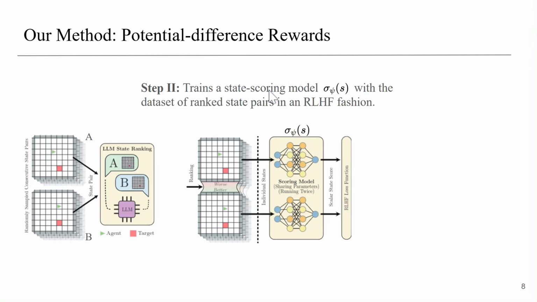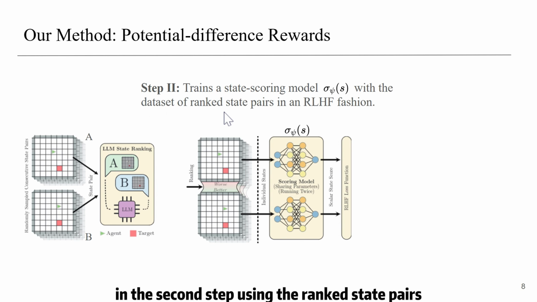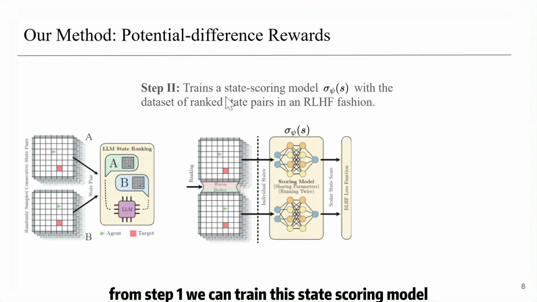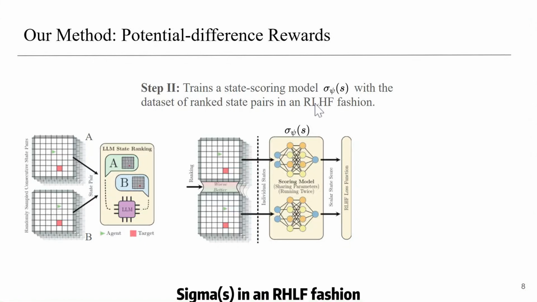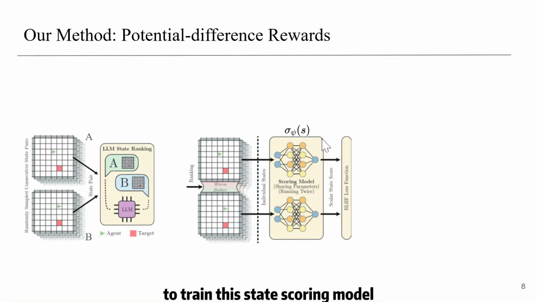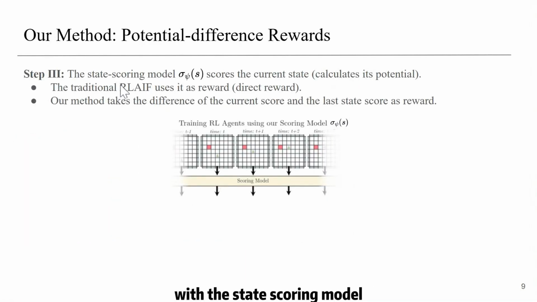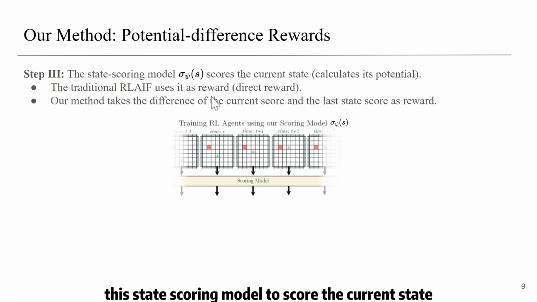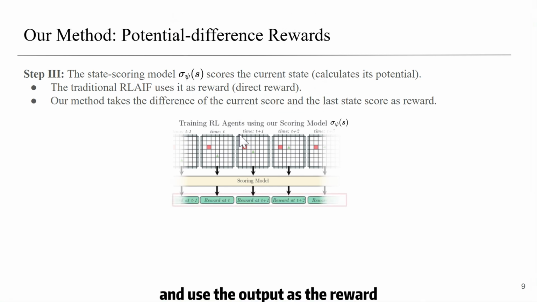And then in the second step, using the ranked state pairs from step 1, we can train state scoring models, sigma s, in an RLHF fashion. We use the RLHF loss function to train this state scoring model. With the state scoring model, we can get a reward function. The traditional RLAIF just uses this state scoring model to score the current state and uses the output as rewards.